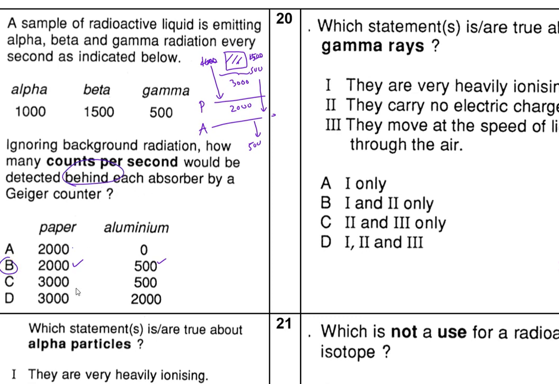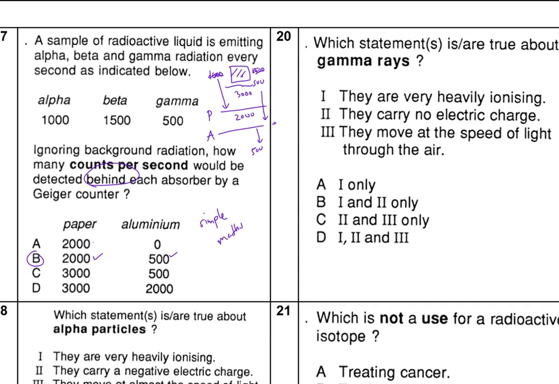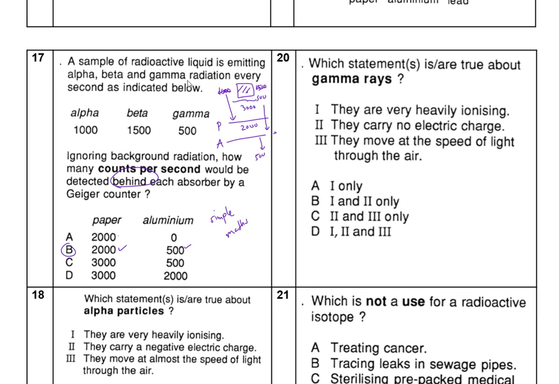behind each of them. Okay, this is simple maths. Yes, this is okay. Simple maths. Okay, you have 3000 at the start. So paper stops 1000. How much left? 2000. Okay, now 2000 go through aluminium. Aluminium stops beta particles. Aluminium stopping 1500. How much? 500. Done. Easy maths. Again, if you got this wrong, you need to fix. You need to tell your maths teacher. Okay.